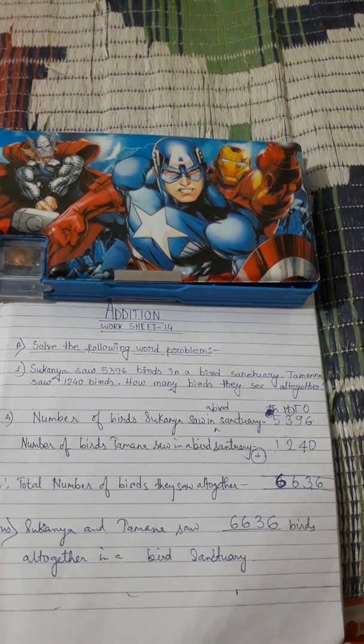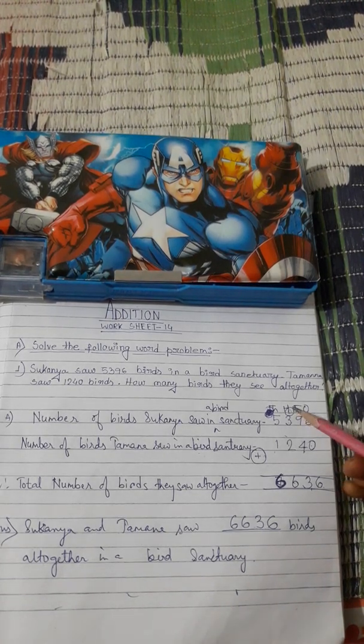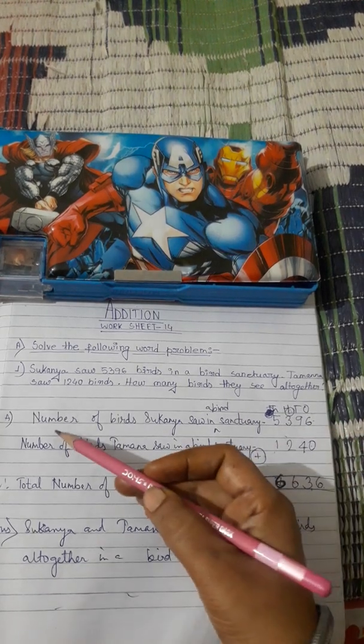Look at the first sum. Sukanya saw 5,396 birds in a bird sanctuary. Tamanna saw 1,240 birds. How many birds did they see altogether? First you have to write down the units: thousands, hundreds, tens, ones. Then write down the steps.